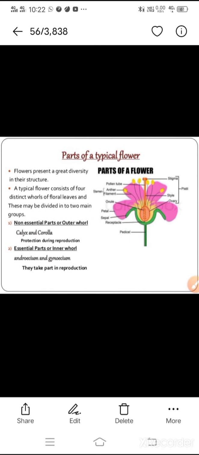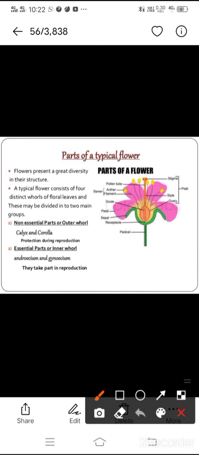Next, parts of a flower. So flowers present a great diversity in their structure. They are very different in structure. A typical flower consists of 4 distinct whorls of floral leaves, and this may be divided into 2 main groups.